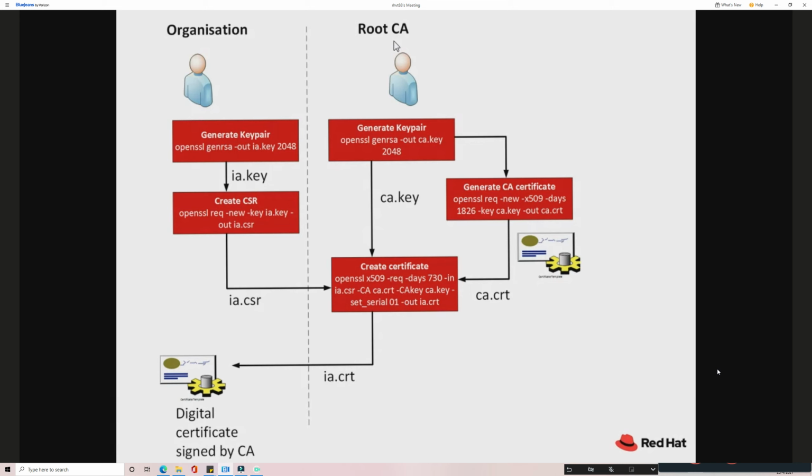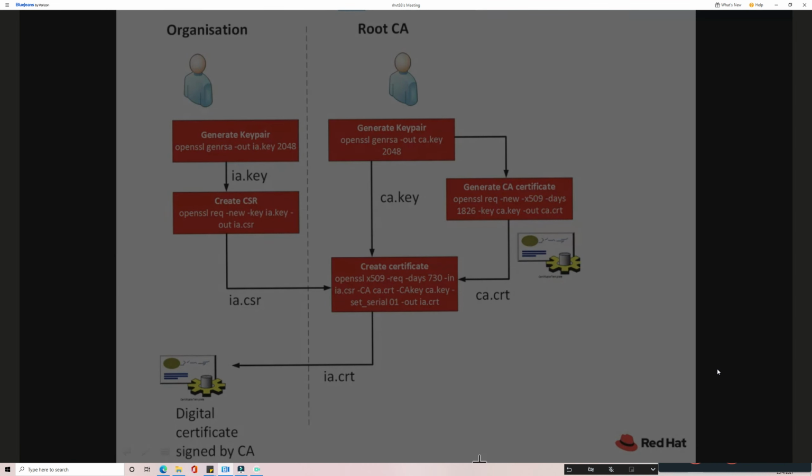That authority will internally generate the key pair and certificate, and issue the digitally signed certificate to the client. The client then implants the certificate on their server, so that whenever their client accesses that server, this certificate will be issued to the client. So this is the procedure we have to follow. In our classroom environment, we cannot generate a globally digitally signed certificate.